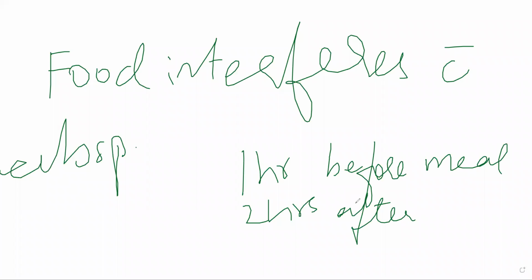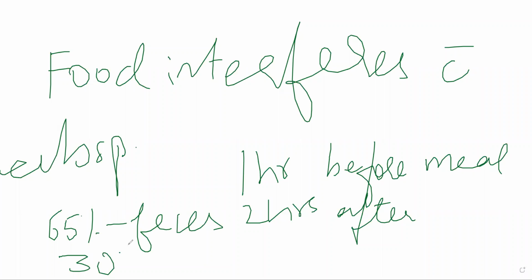It gets well distributed and excretion is mainly through feces. 65% of the drug gets excreted through feces. About 30% of the drug gets excreted through urine. All right. There are some other routes as well.